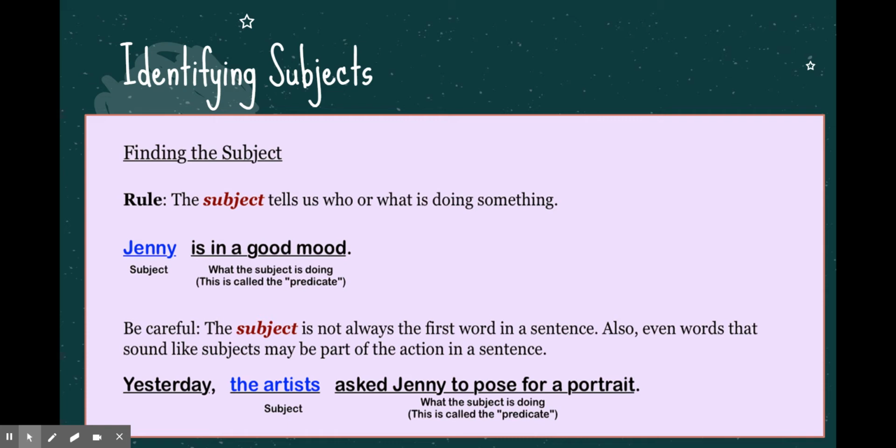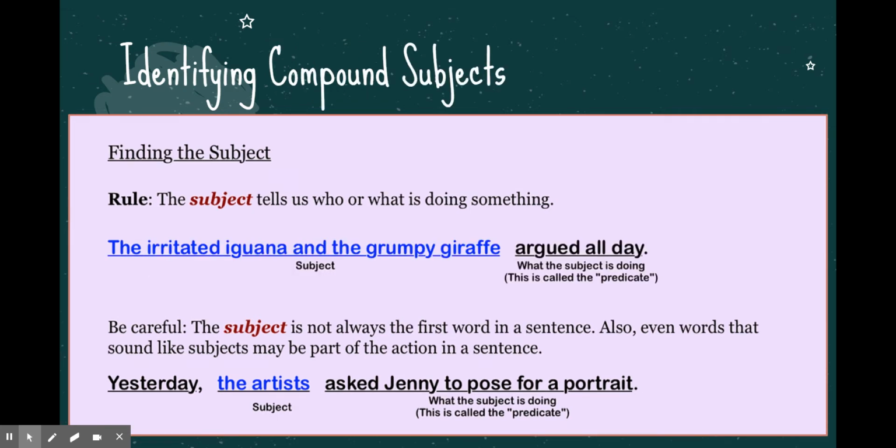Well, now I think we know why Jenny is in a good mood because she's been asked to pose for a portrait. But her posing for the portrait is not the main concern of the sentence. If you take a look at it, it says, Yesterday, the artists asked her to pose for that portrait. So the way this sentence is constructed, the artists are the subject of this sentence, and what they did was ask her to pose for the portrait. So that is how we take a look at your basic level subjects, and it can also get a little more intense when we look at compound subjects.